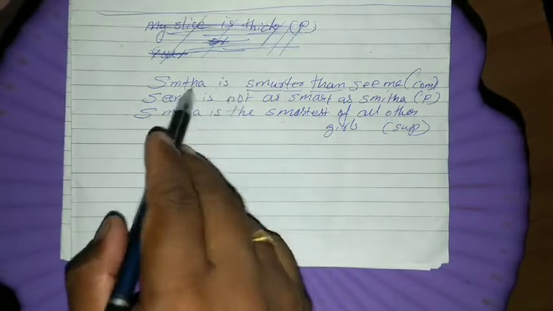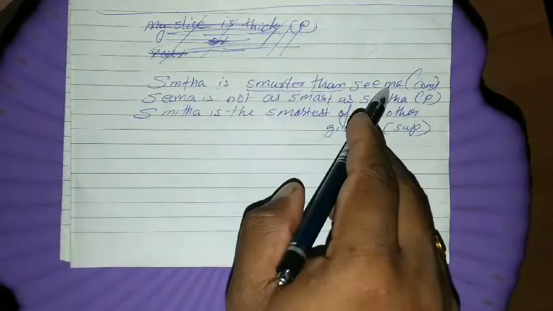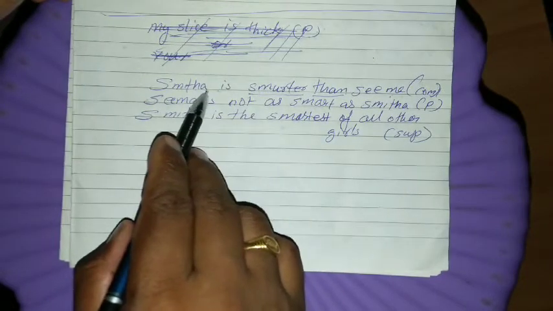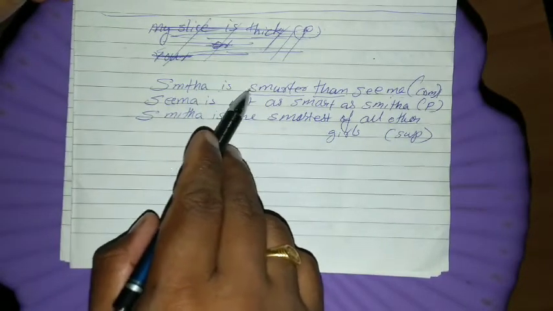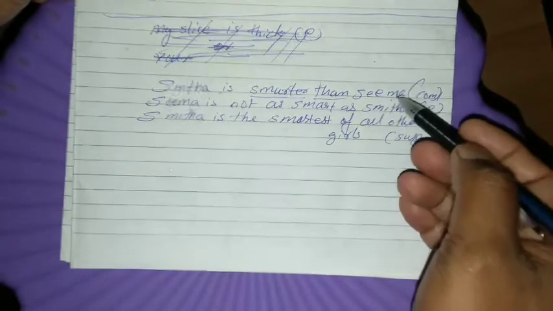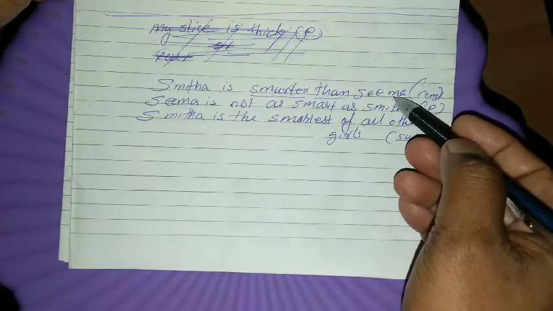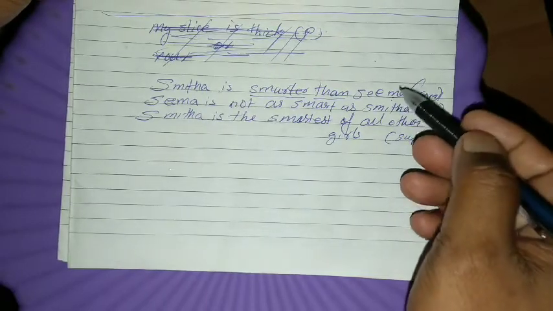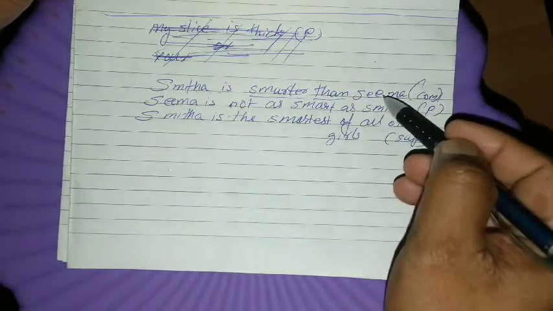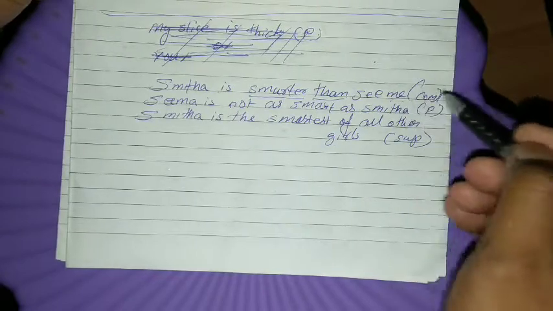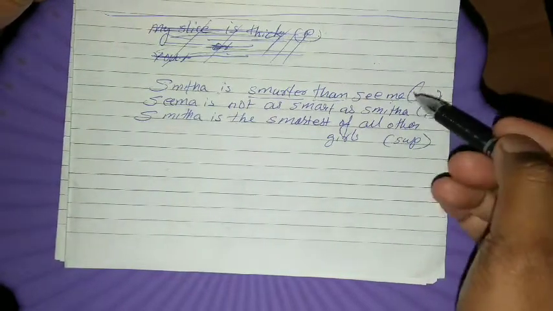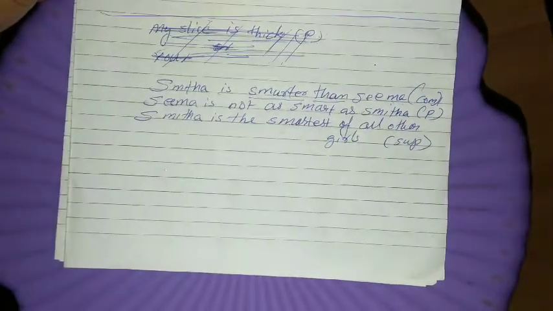We have to say that Smita is smarter than Seema. That means here more qualification is going to Smita only, because she is smarter, and Seema is having less qualification. That means Seema is not as smart as Smita. That we have to say.